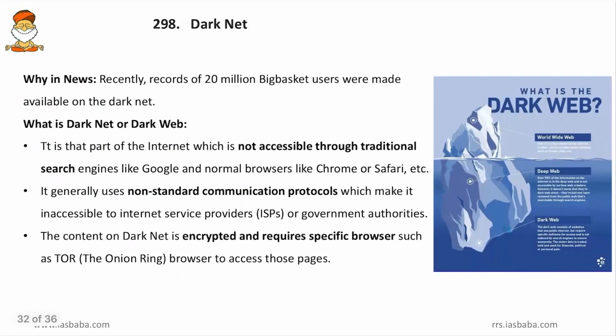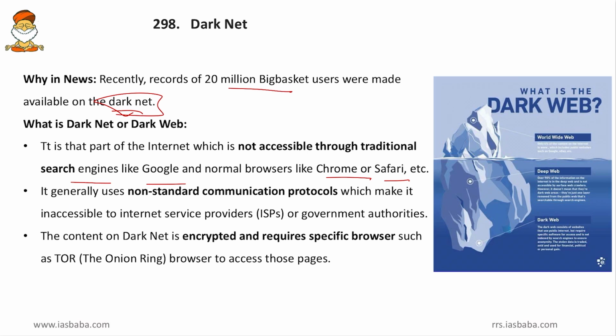Then come to the next topic, the Darknet. Friends, why was it in the news? Because recently records of 20 million Big Basket users were made available on the Darknet. So this Darknet has robbed the data of 20 million Big Basket users. Then what is the Darknet or dark web? It is that part of the internet which is not accessible through traditional search engines like Google and normal browsers like Chrome or Safari. So you cannot search this Darknet content via Google.